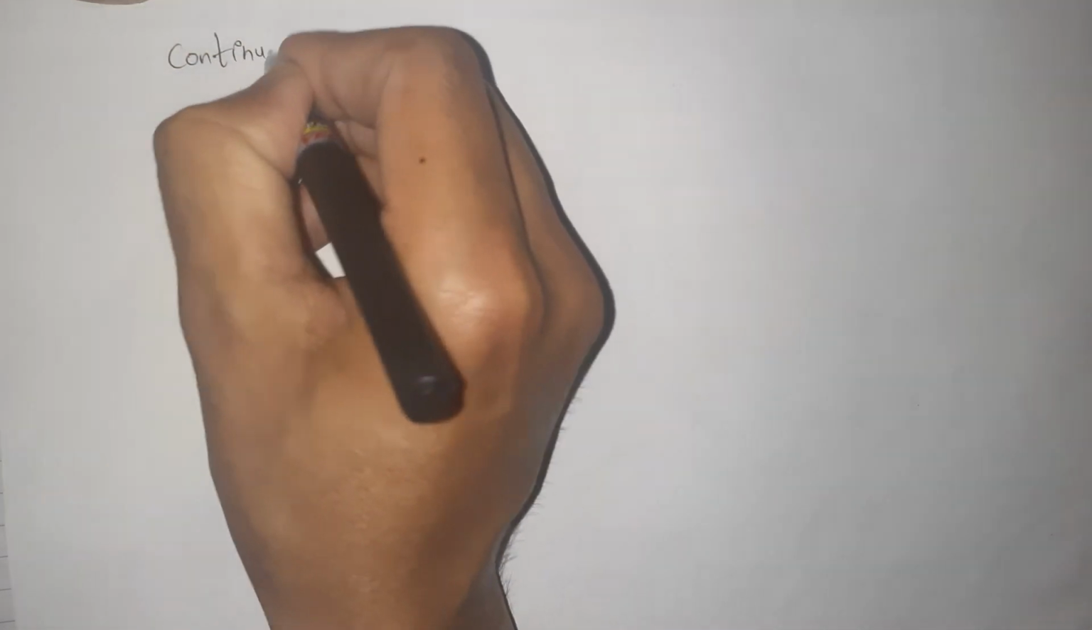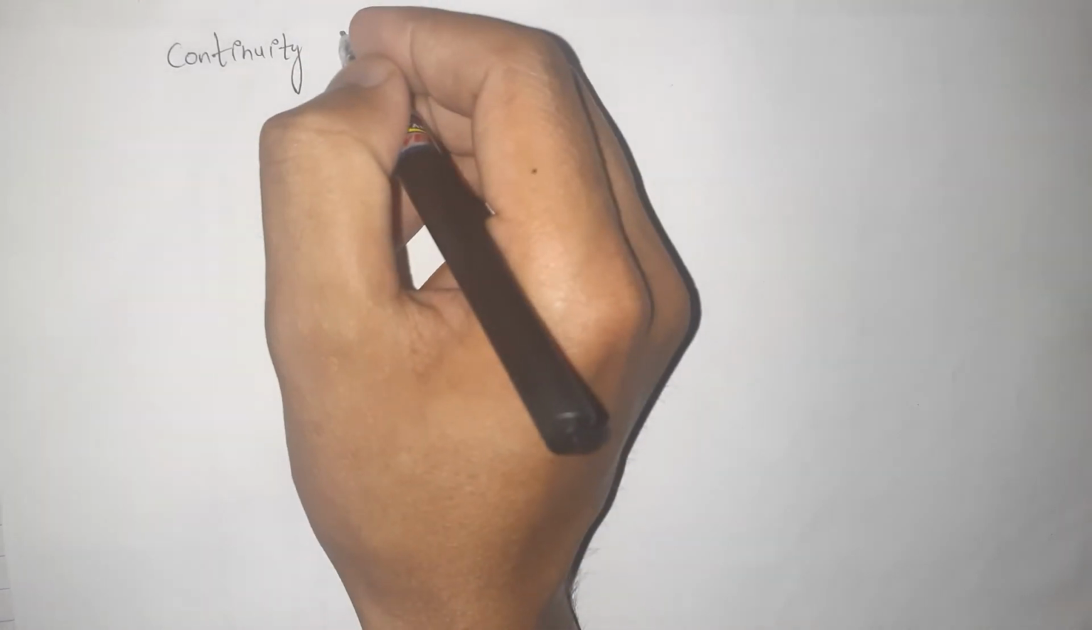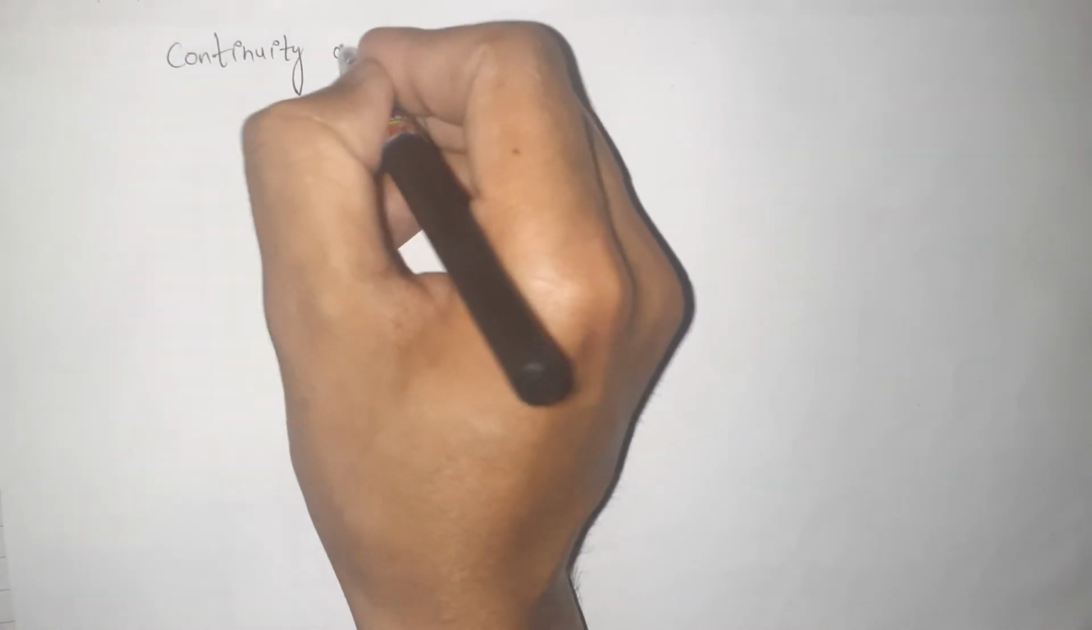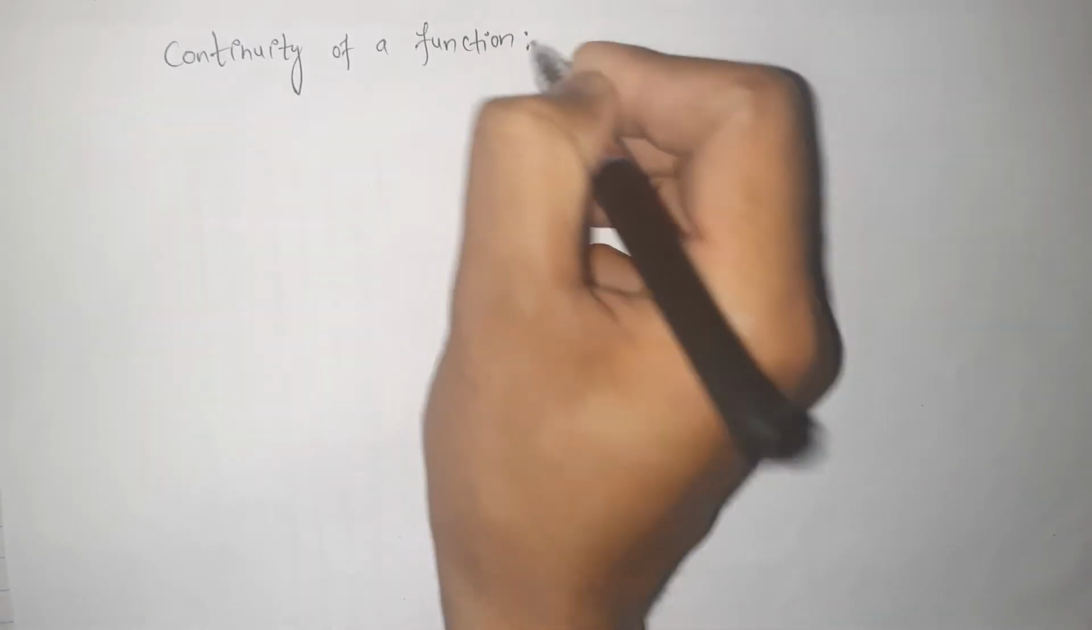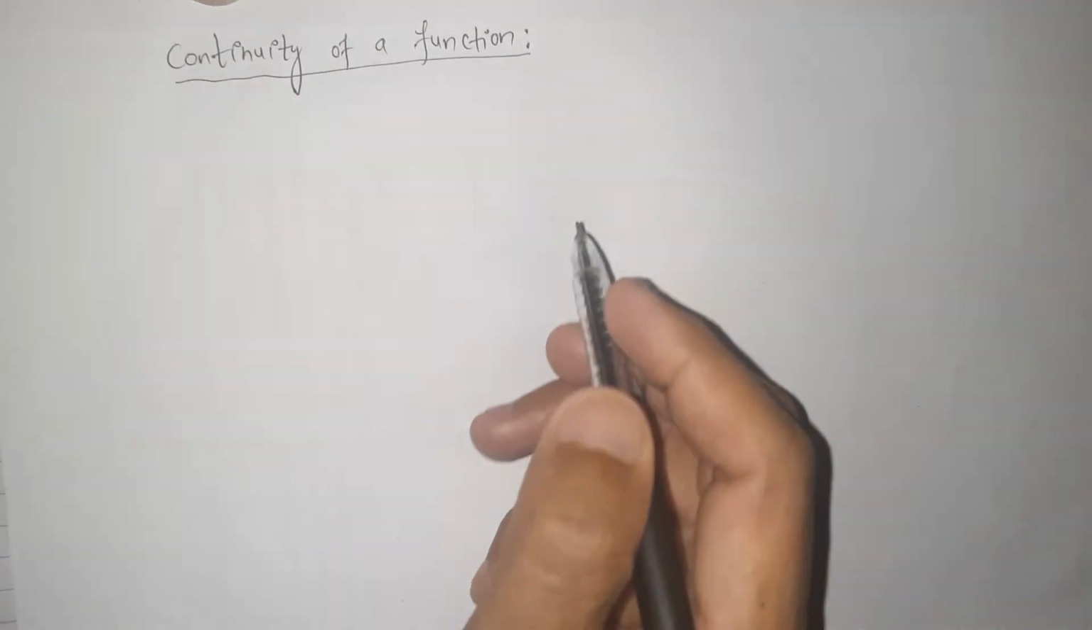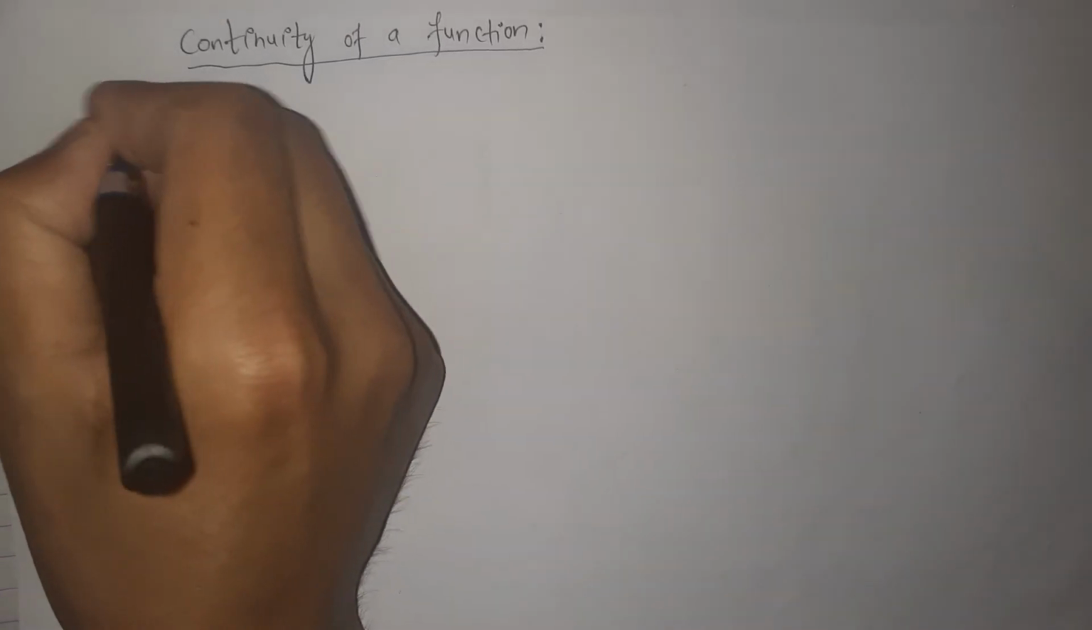Let's write the topic name first. Continuity of a function. Today's topic is continuity of a function. A function f of x is said to be continuous if the limit of that function exists at a specified point, and the functional value also exists and they are equal. Let's write the definition.